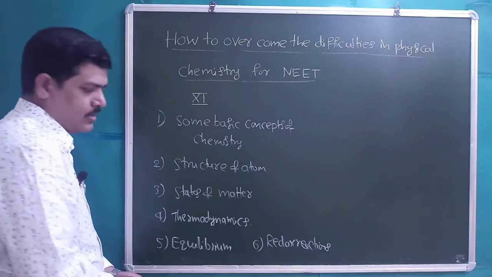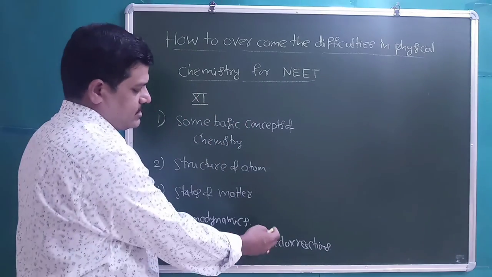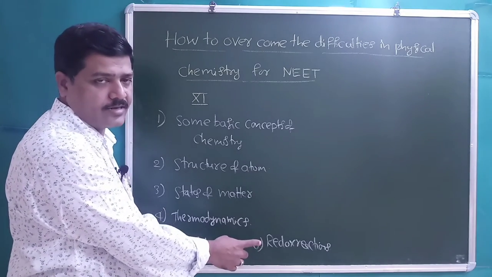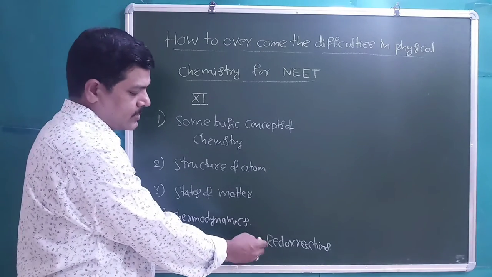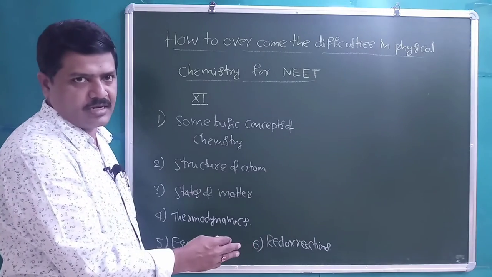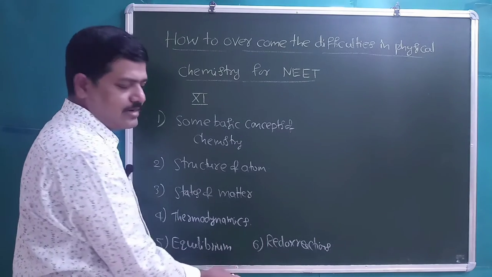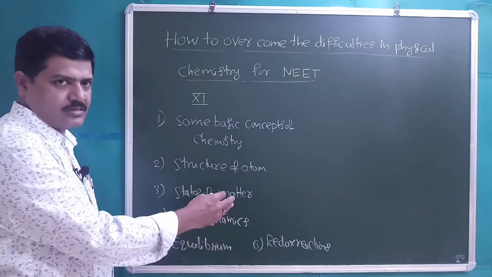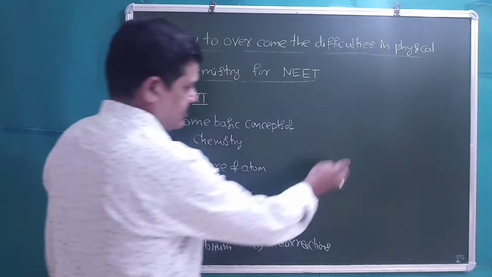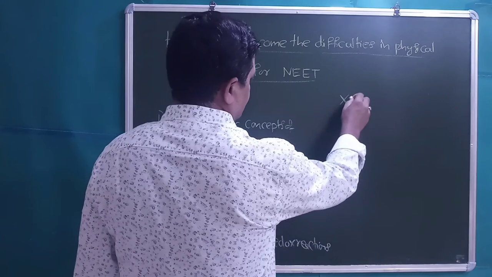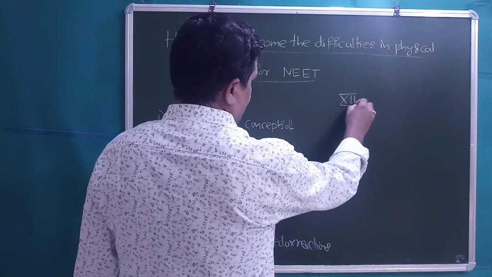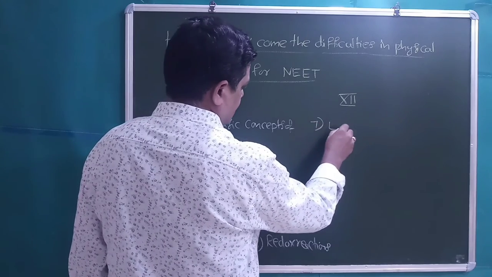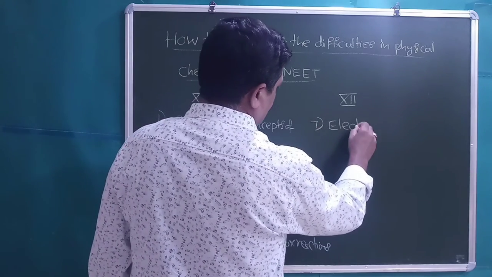reactions. Students, the 11th standard chapter redox reactions and the 12th standard chapter electrochemistry are both interlinked with each other, right? So we will consider redox reactions and electrochemistry as the same chapter, right? So for formality I am writing here the chapters from physical chemistry in the 12th standard: electrochemistry,